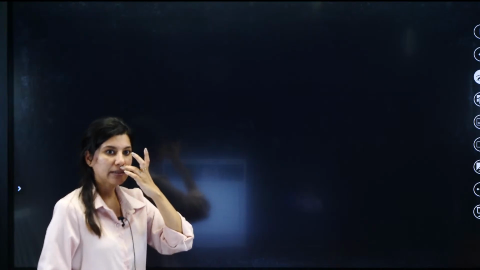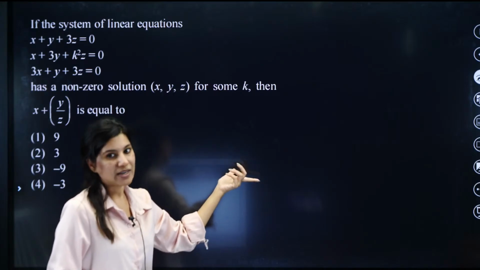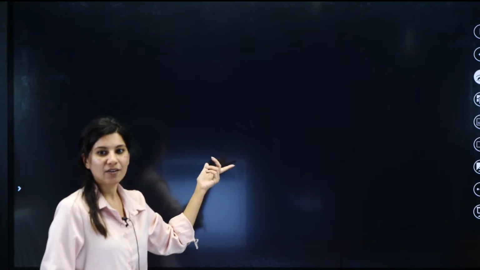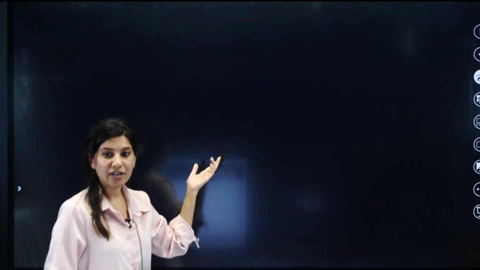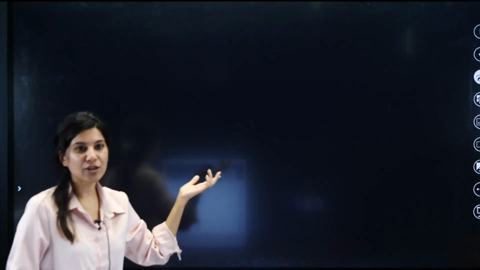So matrix, okay. Again, matrix or determinants you can say, right? Again, matrix, okay. All right, probability, we have a question from probability, and we have statistics, right? So these are the homework questions that I'll be sharing with the PDF, okay?